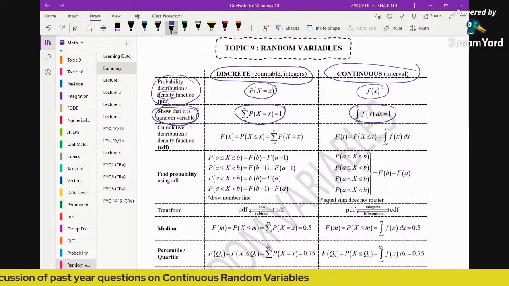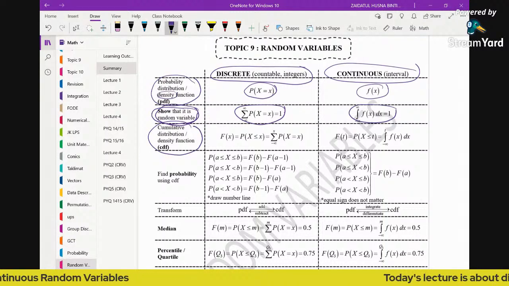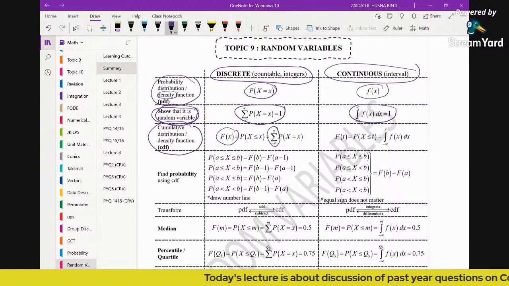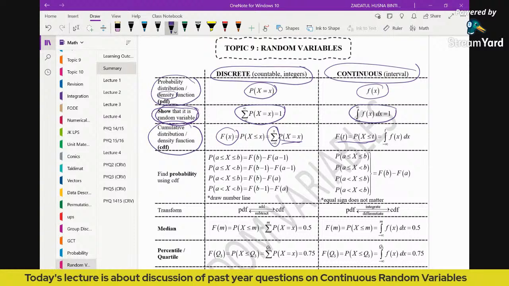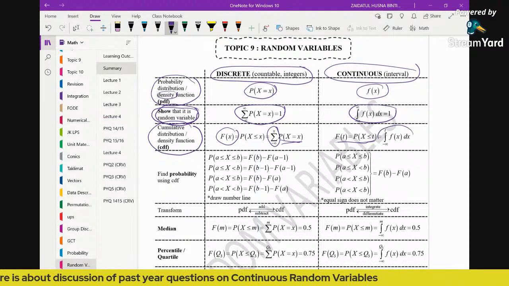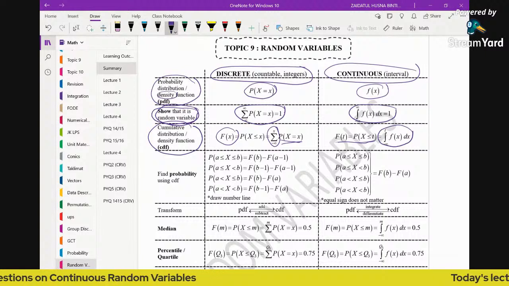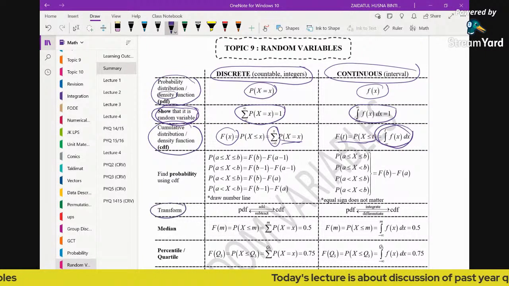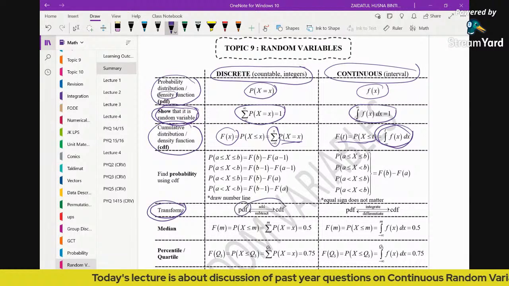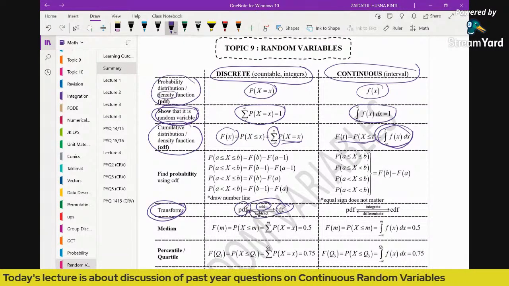When we talk about the cumulative distribution function or cumulative density function, for discrete you just need to total up, find the sum. For continuous random variable, finding the cumulative density function is about finding the cumulative area, or cumulative probability, and cumulative area is found by integrating. To transform from PDF to CDF for discrete, we just add, and the opposite way is to subtract.